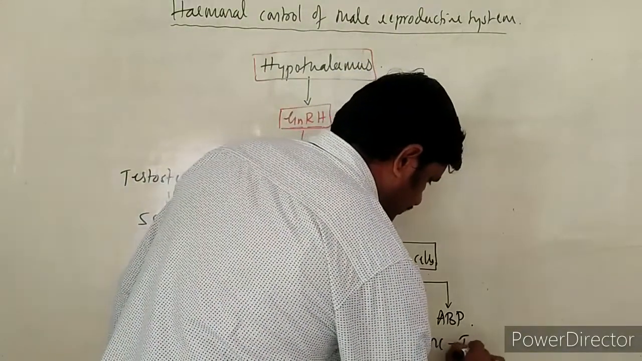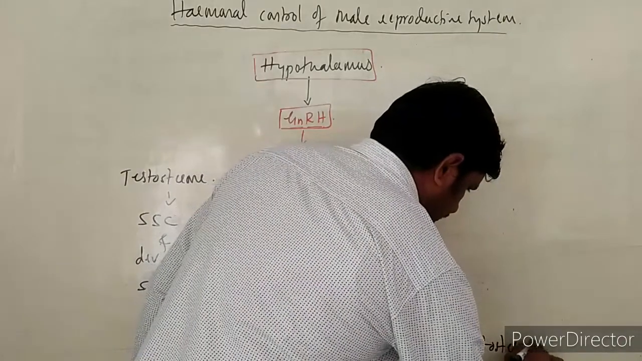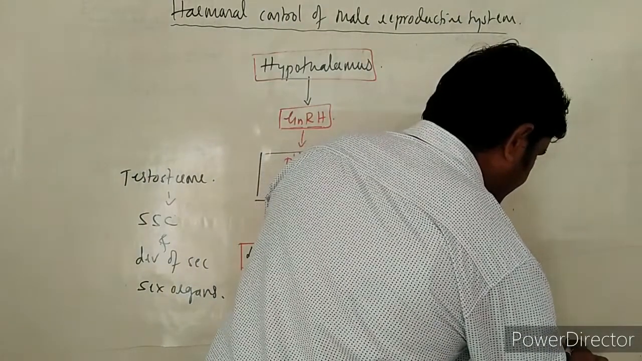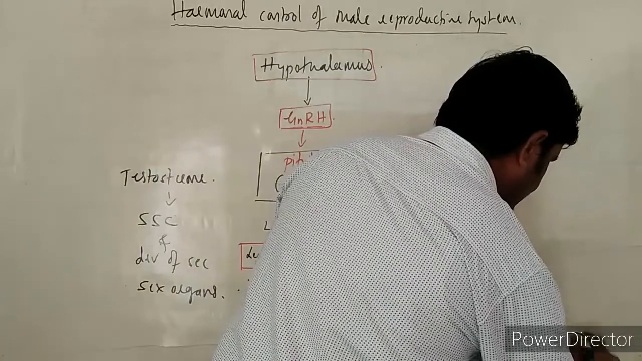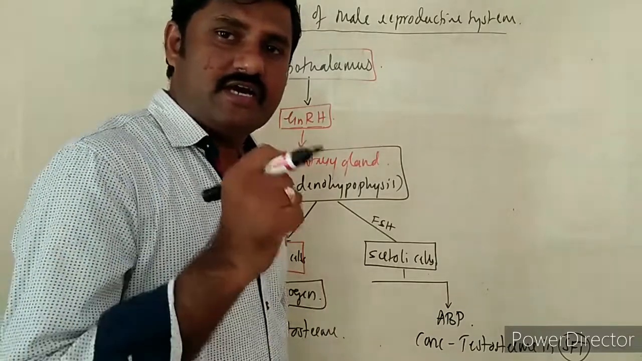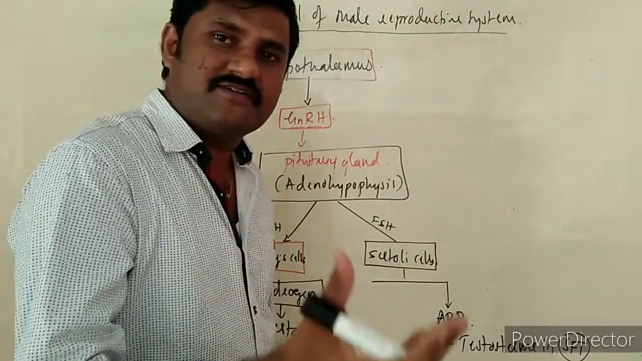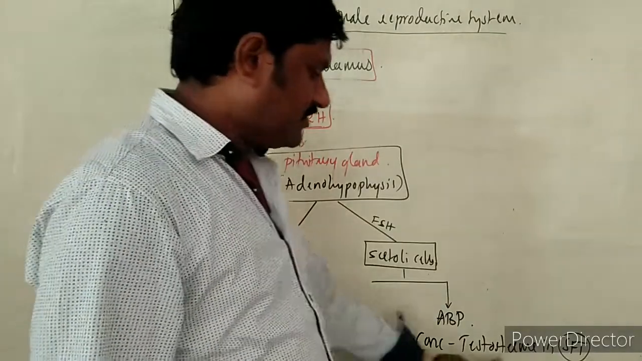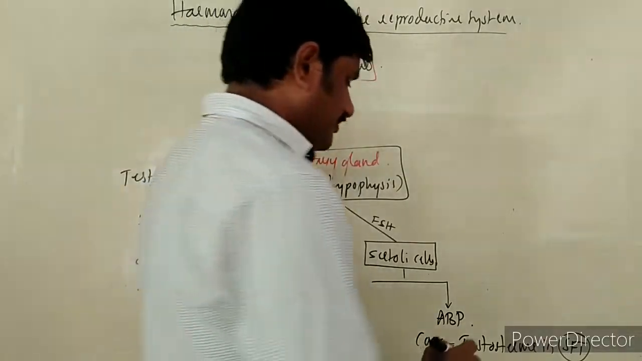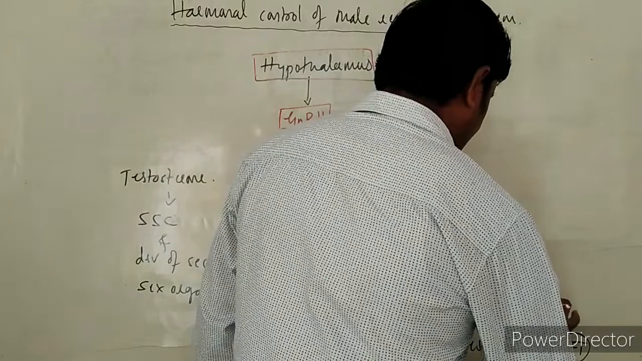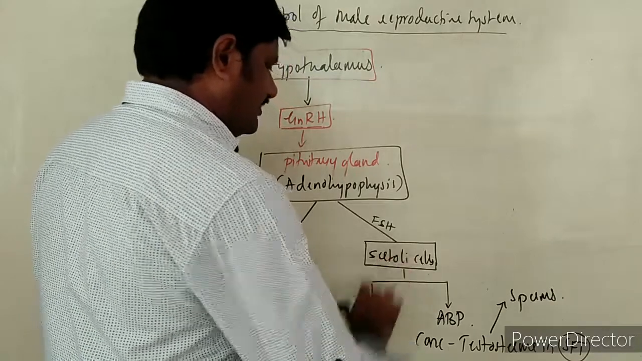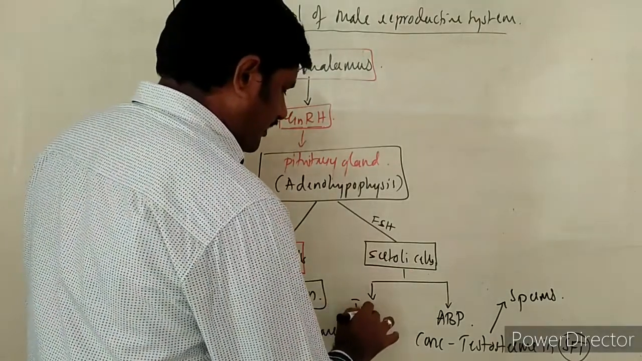Concentrating the testosterone in the seminiferous tubules. What are these seminiferous tubules? These are the tubular structures in which the production of sperms takes place. Whenever the concentration of testosterone in the seminiferous tubule increases, it helps in production of what? The sperms itself. It helps in production of the sperms. Along with it, this Sertoli cell also produces inhibin.